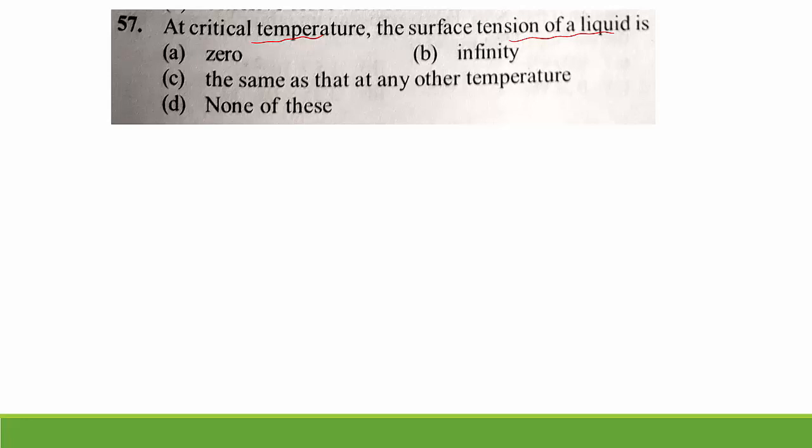Remember, at the last point of the temperature, at critical temperature, the intermolecular force, meaning the cohesive force between the molecules, goes on decreasing. There is no internal force between the molecules. When there is no internal force, the surface tension will be 0. So option A is the right answer.